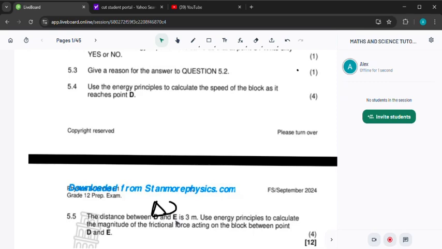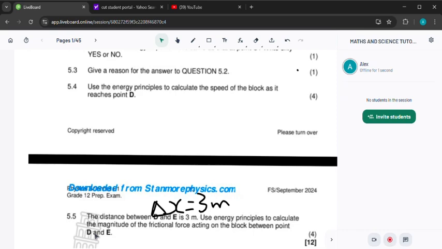So delta x is equal to 3 meters. And then use energy principles to calculate the magnitude of the frictional force acting on the block between D and E. So what are we looking for? We are looking for the magnitude of frictional force.